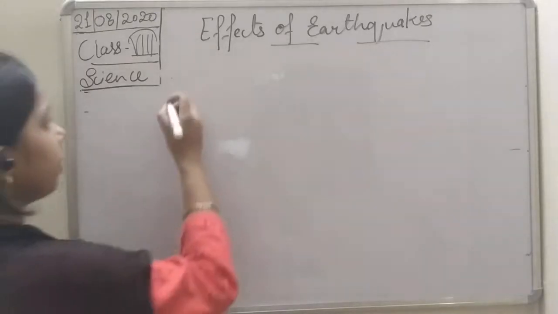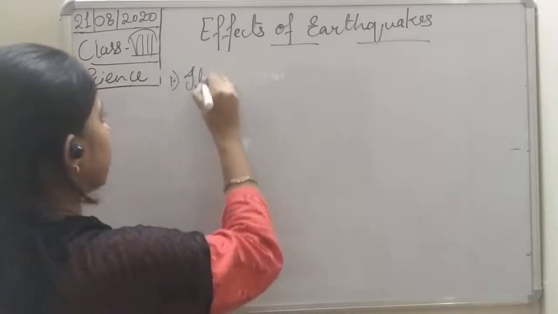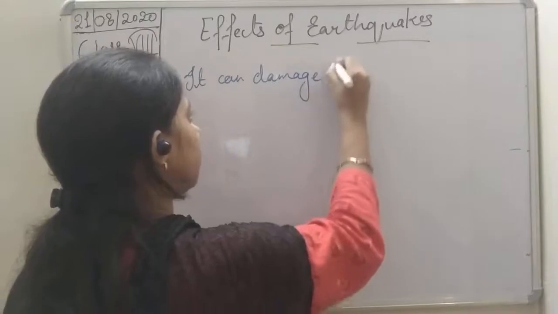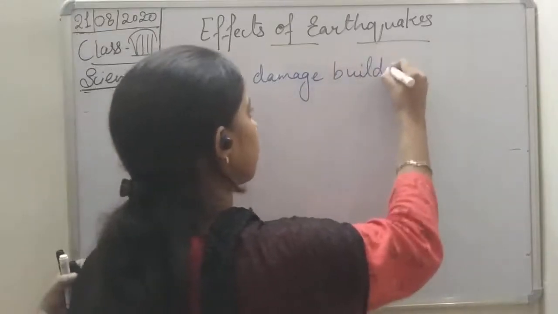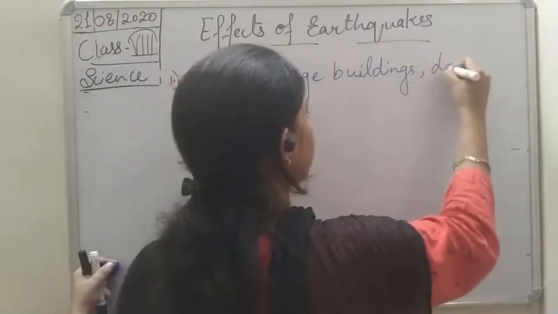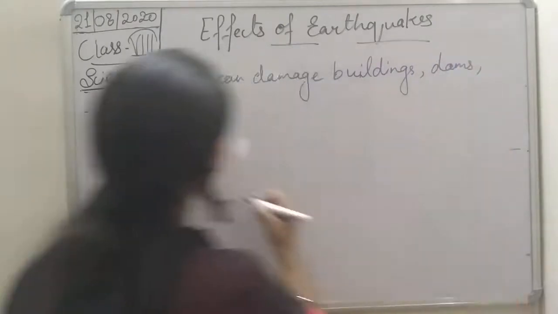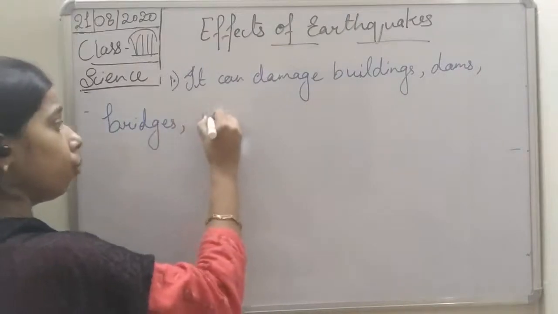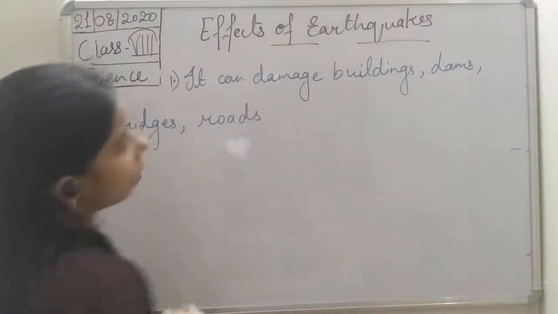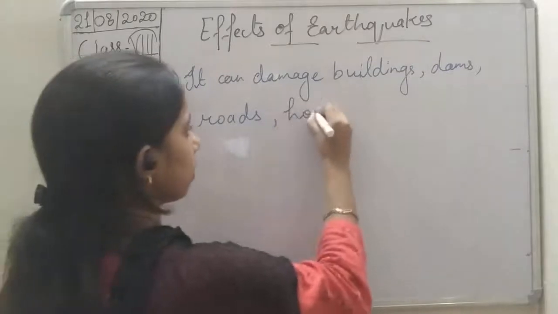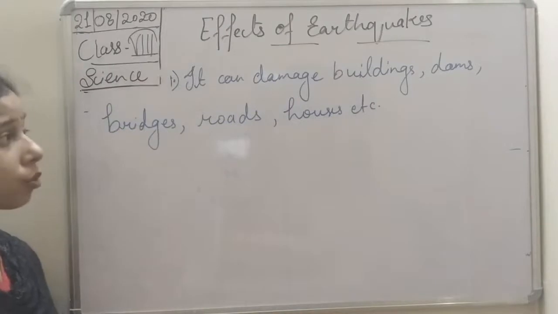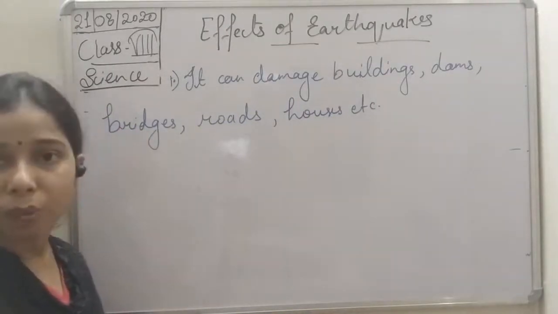It can damage buildings, dams, bridges, roads, houses, etc. So it can damage the buildings, the dams, the roads and houses also.